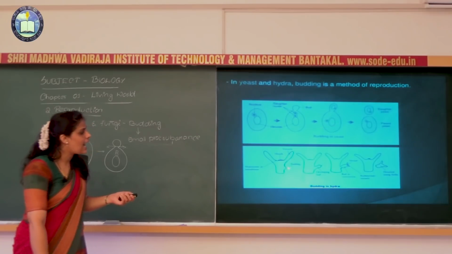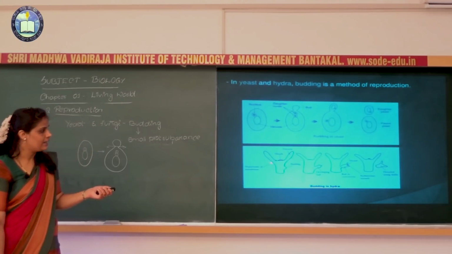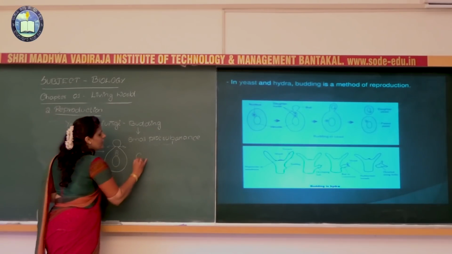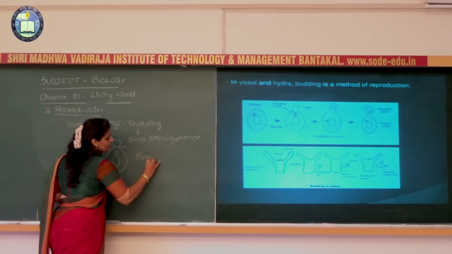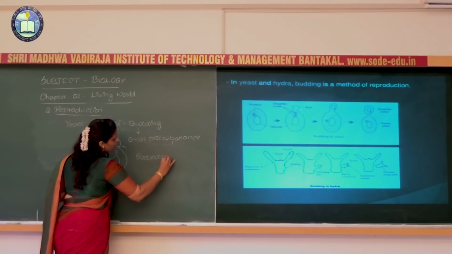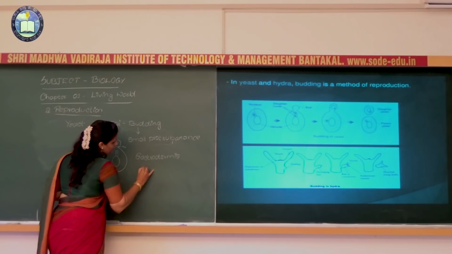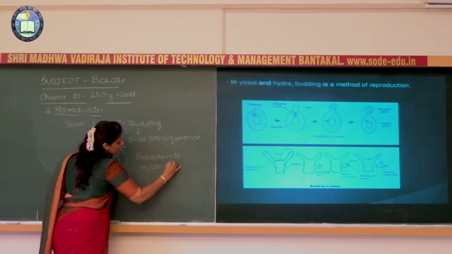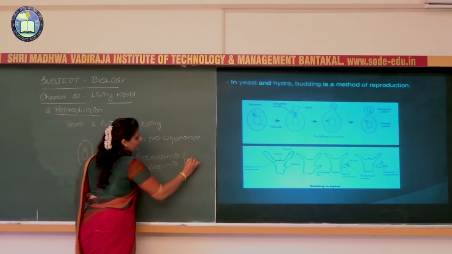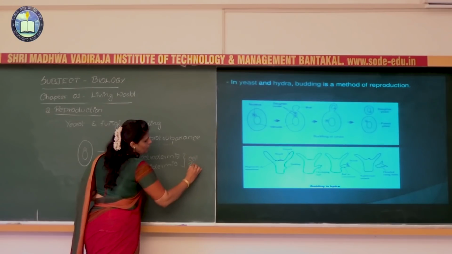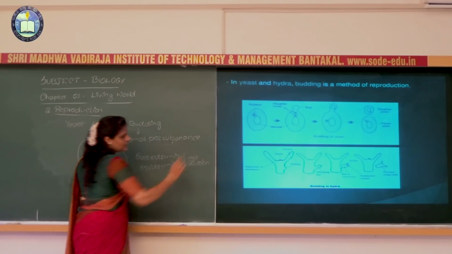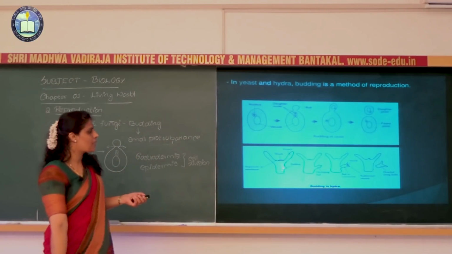If you are taking the hydra as an example, here in the hydra what happens? In the hydra, the gastrodermis and the epidermis, they are the body layers. The gastrodermis and the epidermis undergo cell division. As a result, what happens?